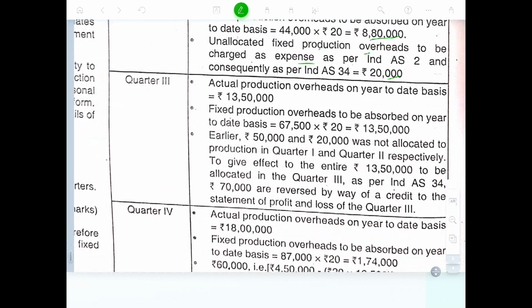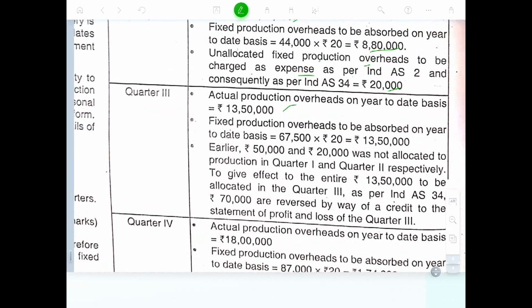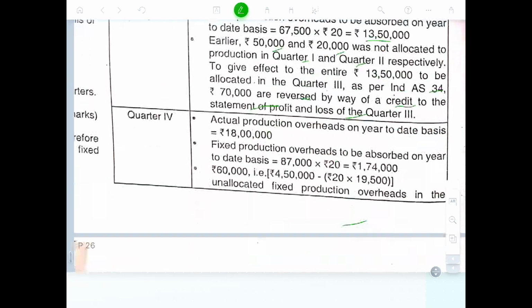Quarter 3: the actual production overhead of the year to date is 13 lakhs 50,000, and the fixed production overhead to be absorbed is 13 lakh 15,000. The yearly 50,000 and 20,000 are not allocated to production in quarter one and quarter two respectively. They give effect to the entire 13 lakh 50,000 allocated to the quarter as per Ind AS 34. The amount is reversed by way of credit to the statement of profit and loss account.